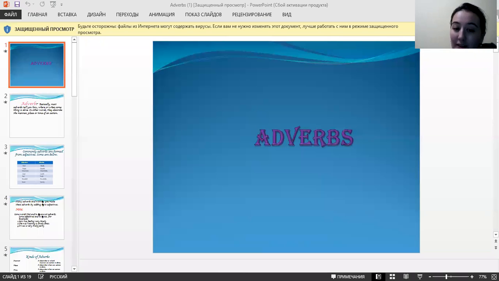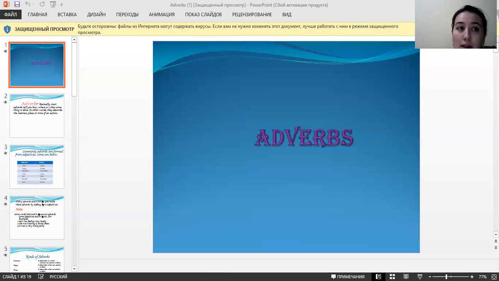Today's topic is adverbs. An adverb is a part of speech which is considered one of the main parts of speech. It tells us how, where, or when, in what ways the particular thing was done. In other words, adverbs describe the manner, place, or time of an action.